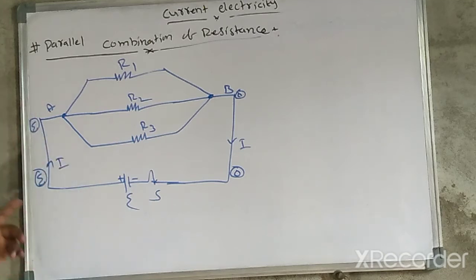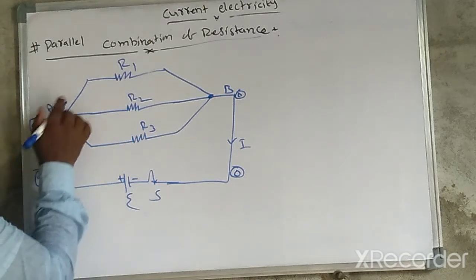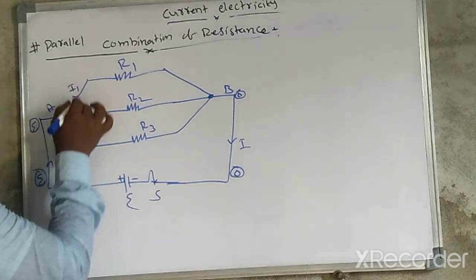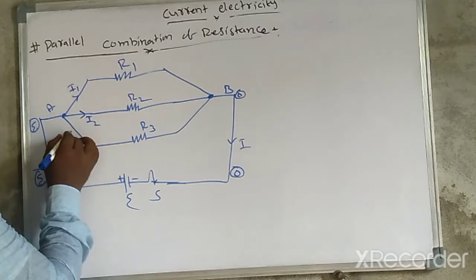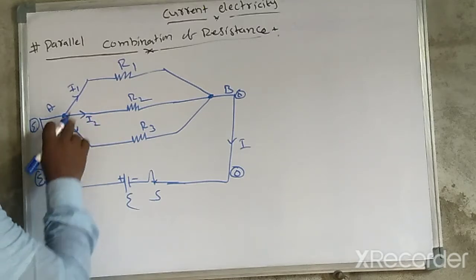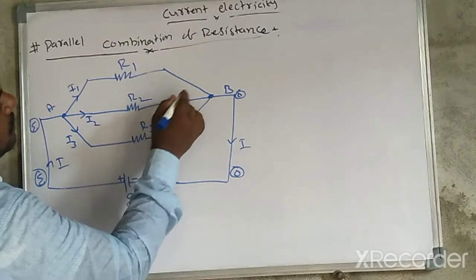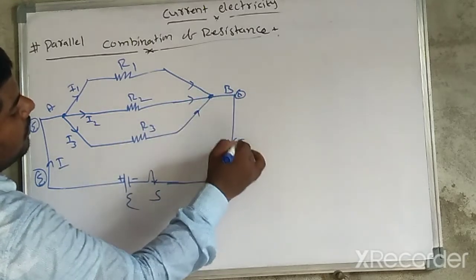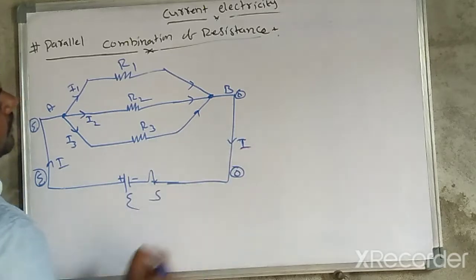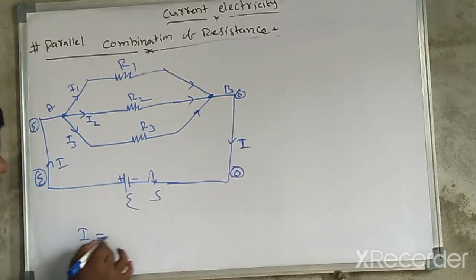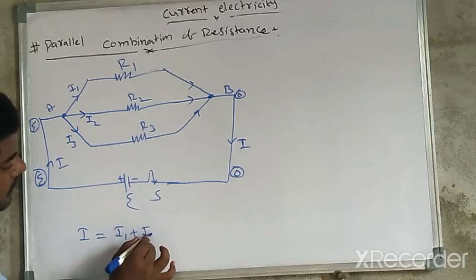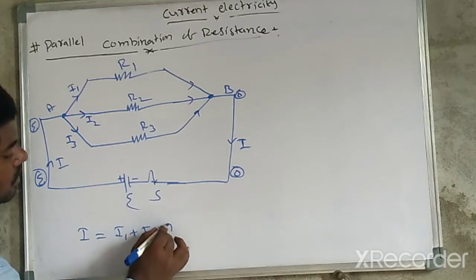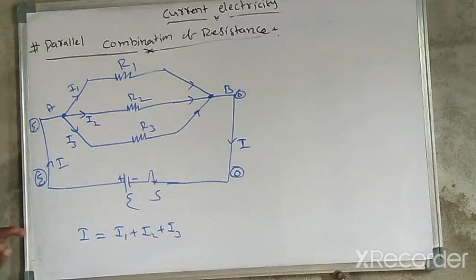But here the current is different. Whenever the current enters this junction, it divides into three: I1, I2, I3. These currents enter the junction, and finally we get I. It means I is equal to the sum of the three currents, I1 plus I2 plus I3.